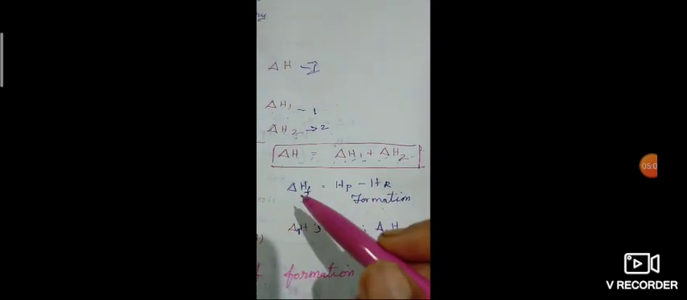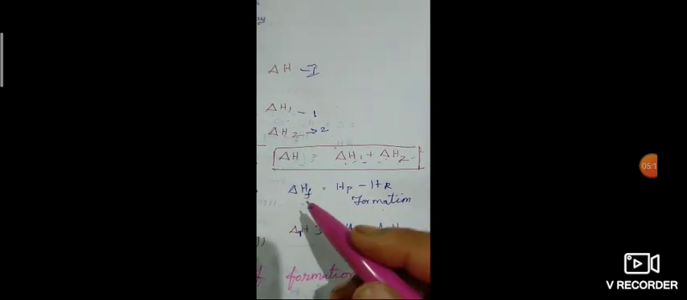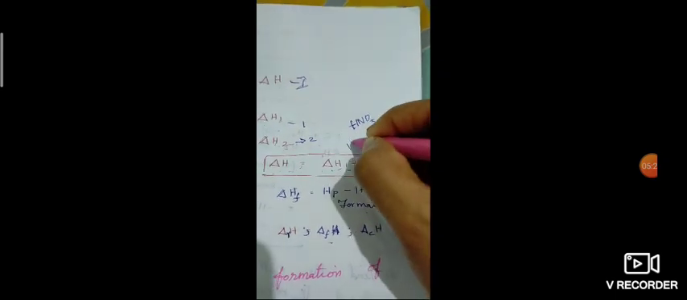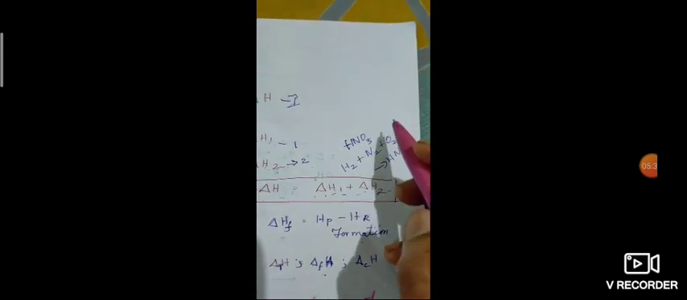For example, nitric acid, HNO3. In HNO3, what elements are there? Hydrogen, nitrogen, and oxygen. So you write hydrogen, nitrogen, and oxygen giving HNO3, and next you have to balance it. This is the way we can write the equation.